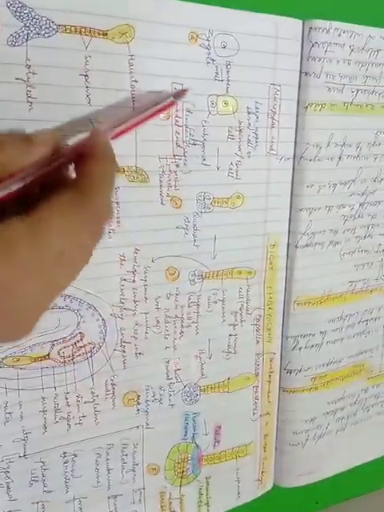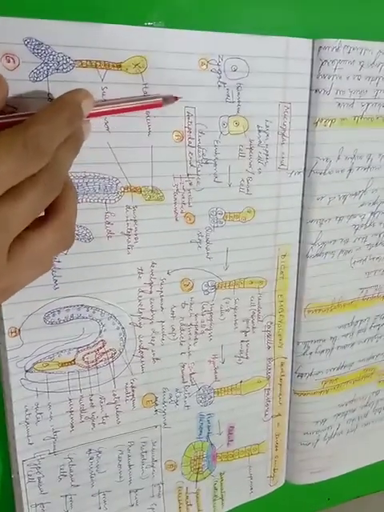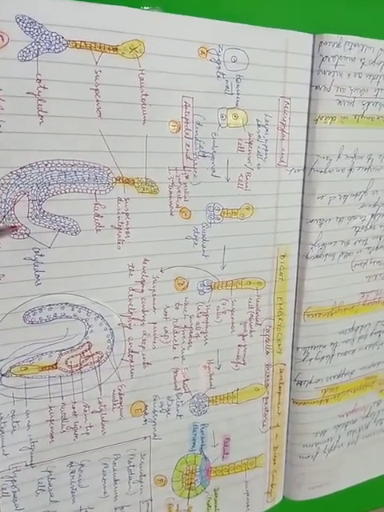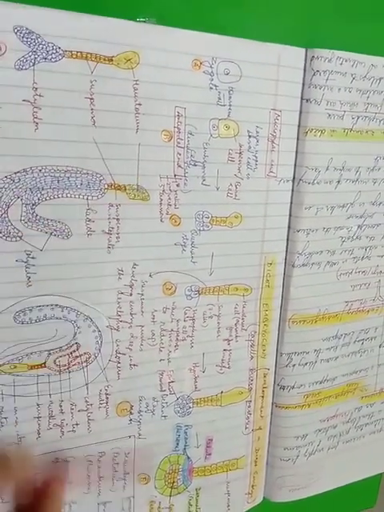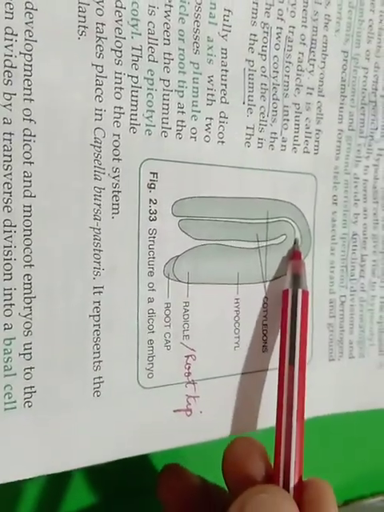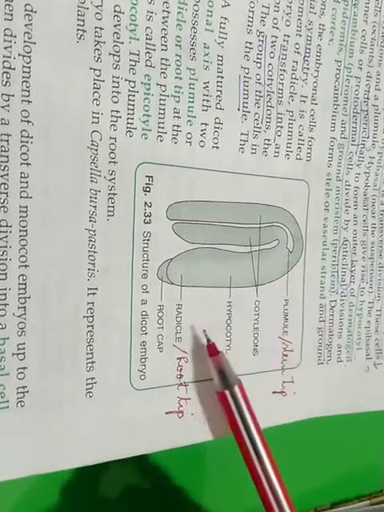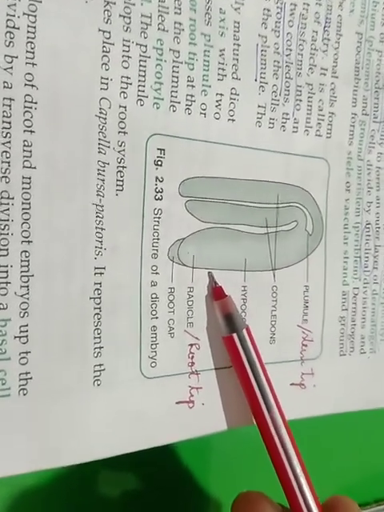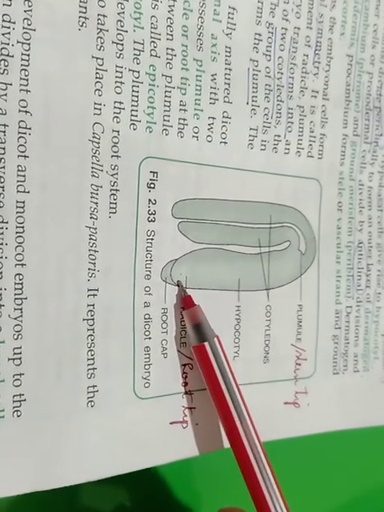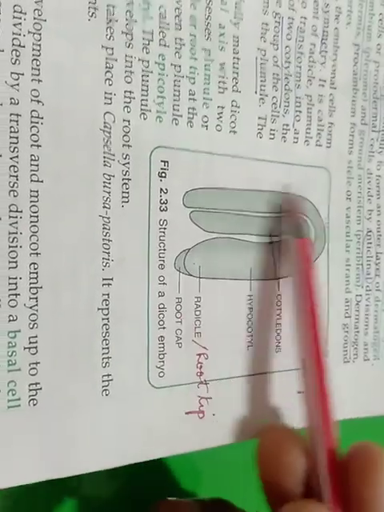Now let us see. This is step 1. See how we are proceeding. A, B, C, D, E, F, G, H and I. So these are so many steps of the dicot embryogeny. What is a dicot embryo? It looks like this. This is the dicot embryo or a baby plant, right? And it has the plumule, which is going to form the future shoot. It has the radicle, which is forming the future root, etc. Right? Then there is an imaginary axis here called as the embryonal axis, right? So how is this structure formed? You're going to study. Let us see.